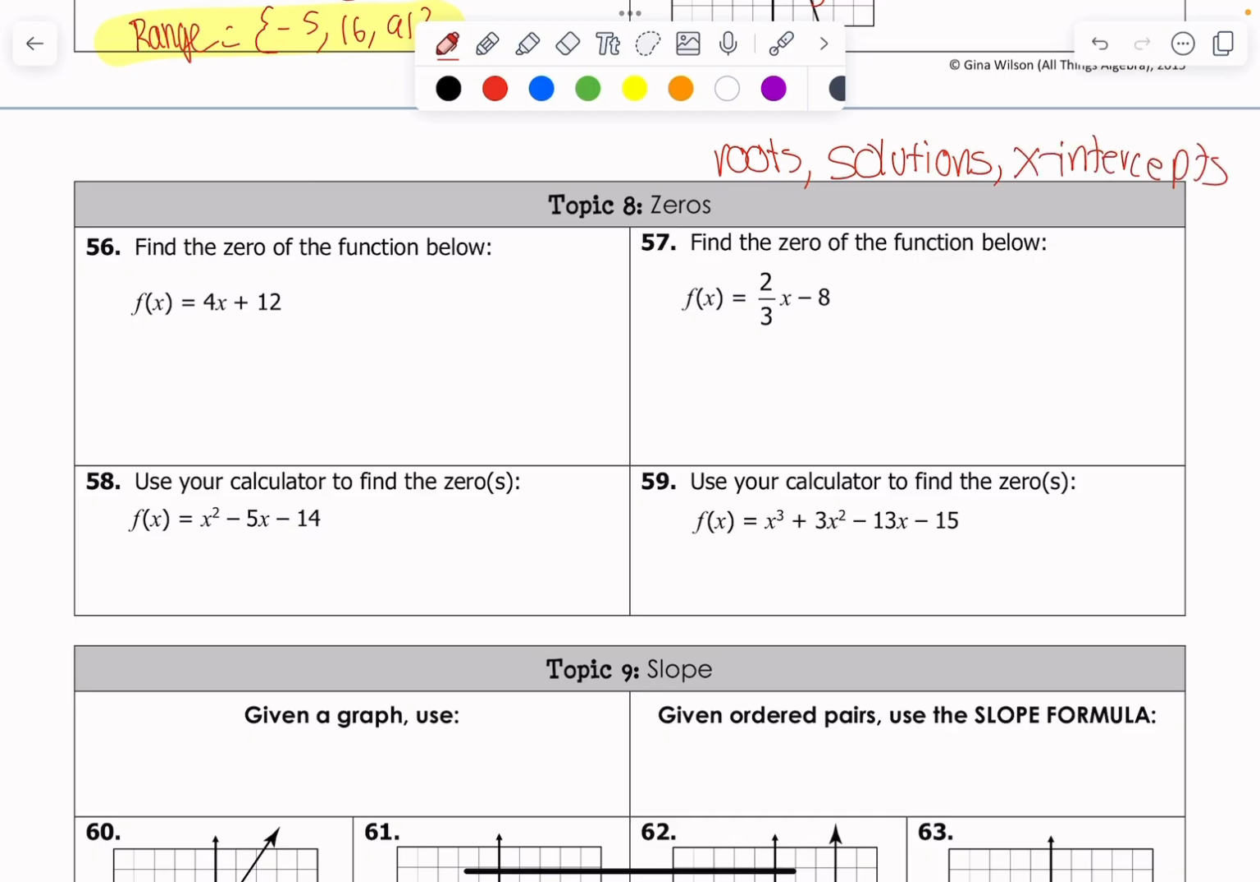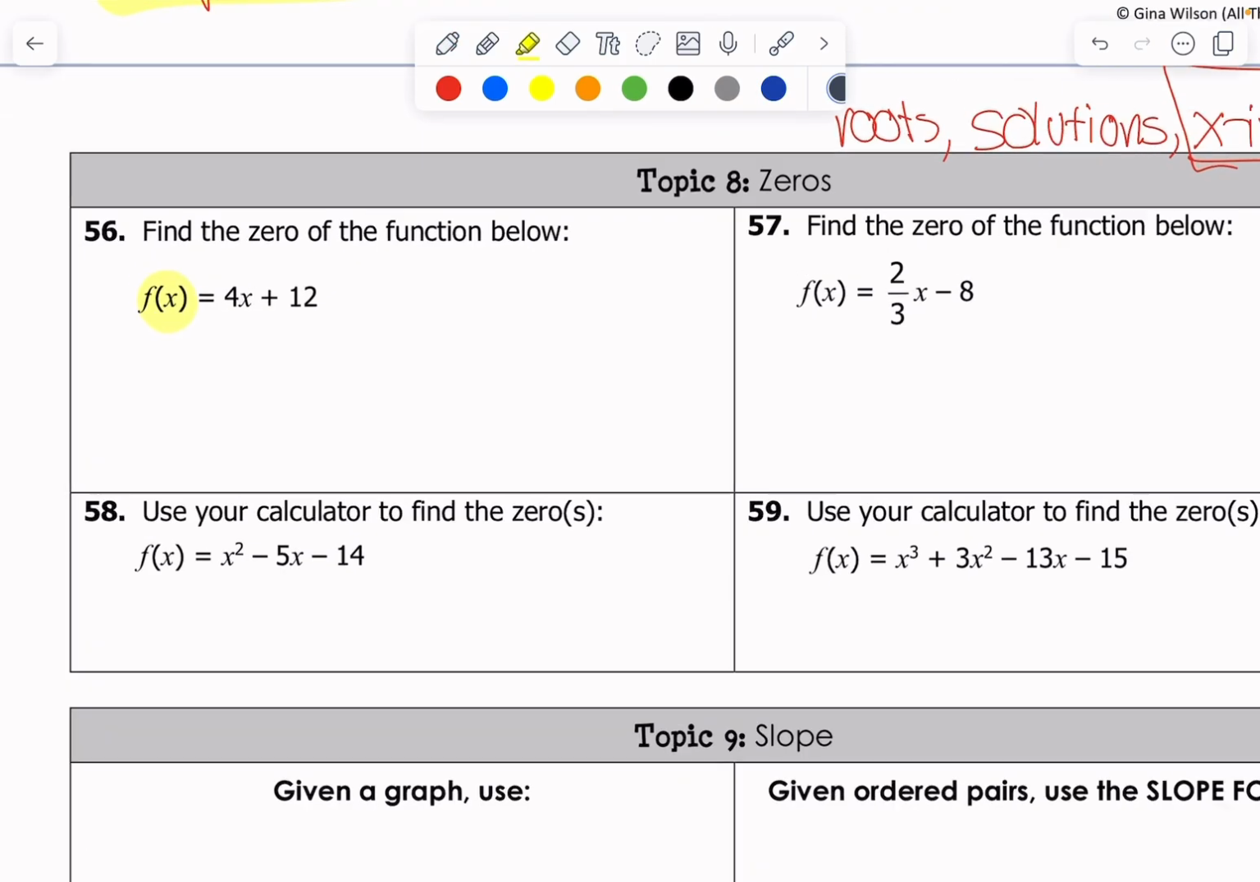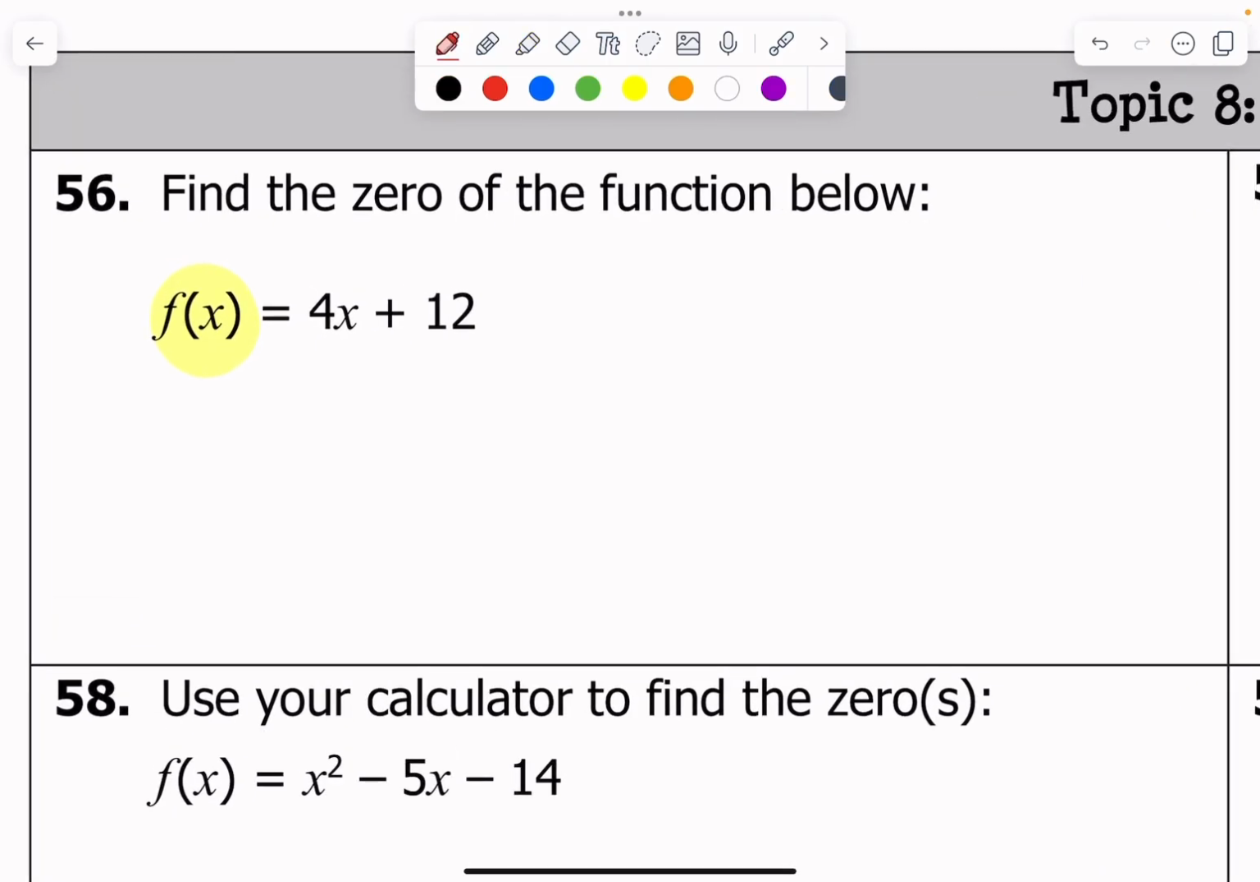Intercepts. Can't really spell. Not an English teacher. To find the zeros of a function, we want to know where the entire thing equals 0. AKA, where do I intercept the x-axis? AKA, where is my y value 0? I know that example on number 56, f of x, where is that equal to 0?